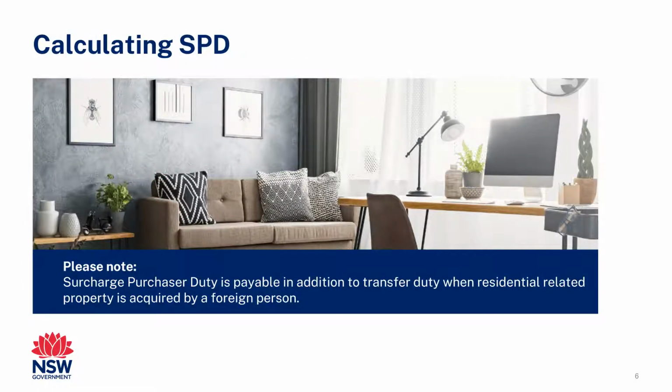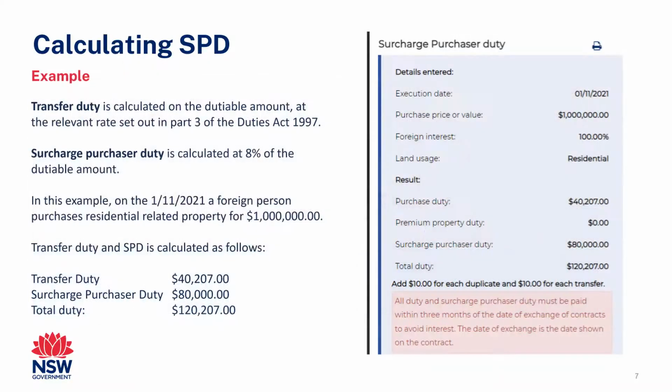Calculating SPD. If a transaction is liable to SPD, the surcharge is calculated on the dutiable amount and is to be paid by the transferee in addition to the transfer duty payable on the acquisition of residential related property. Let's look at a simple example. A foreign person purchases residential property in New South Wales for $1 million on the 1st of November 2021. You will see that on top of the normal transfer duty, this person, who is classified as a foreign person with 100% interest in the property, is also liable for SPD.